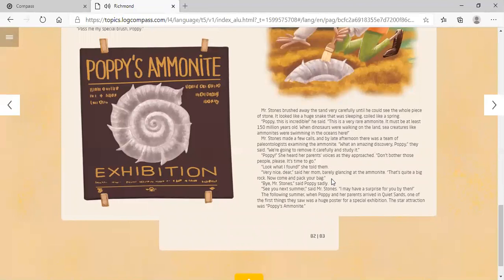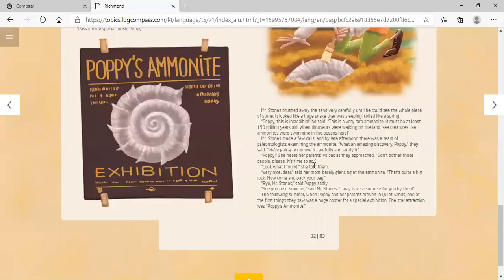"Bye, Mr. Stones," said Poppy sadly. "See you next summer," said Mr. Stones. "I may have a surprise for you by then." The following summer, when Poppy and her parents arrived in Quiet Sands, one of the first things they saw was a huge poster for a special exhibition. The star attraction was Poppy's ammonite.